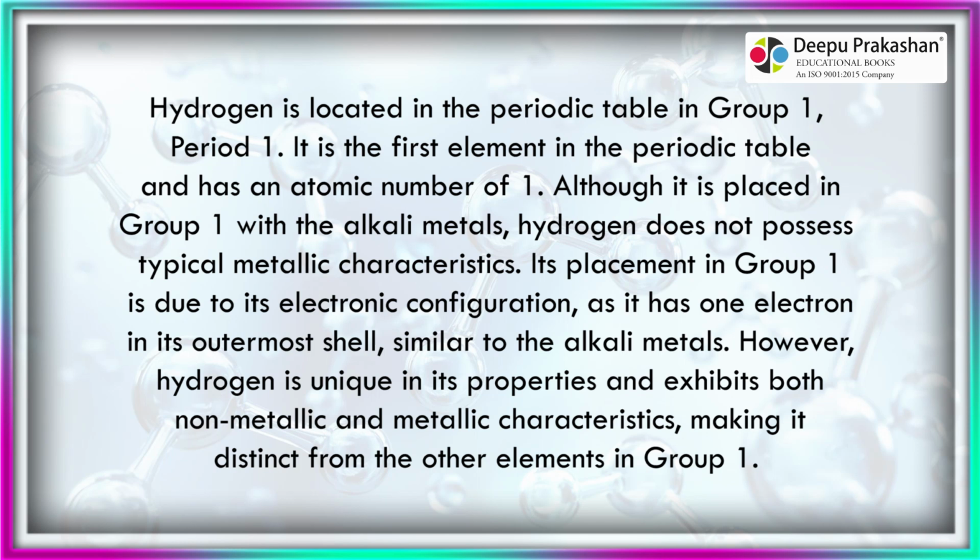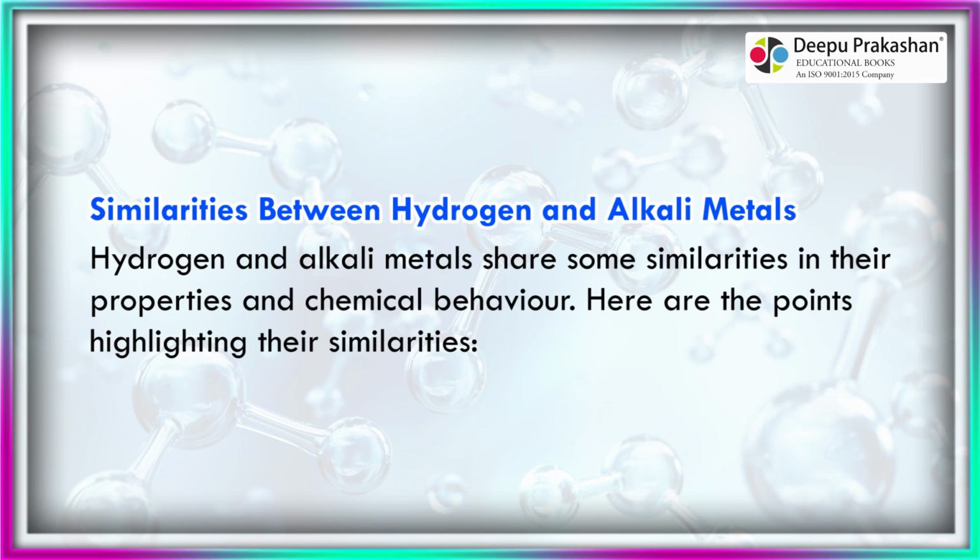Although it is placed in group 1 with the alkali metals, hydrogen does not possess typical metallic characteristics. Its placement in group 1 is due to its electronic configuration, as it has one electron in its outermost shell, similar to the alkali metals. However, hydrogen is unique in its properties and exhibits both non-metallic and metallic characteristics, making it distinct from the other elements in group 1.